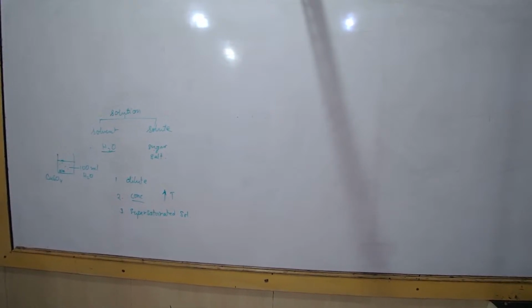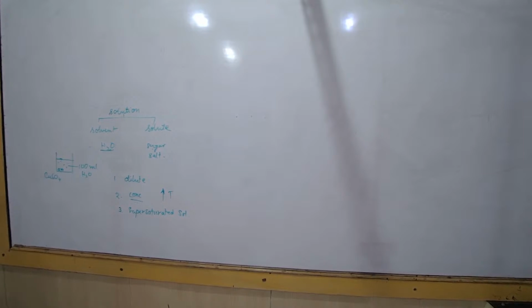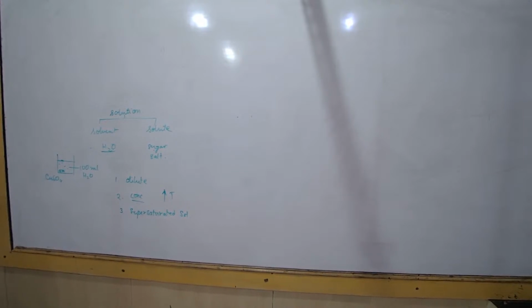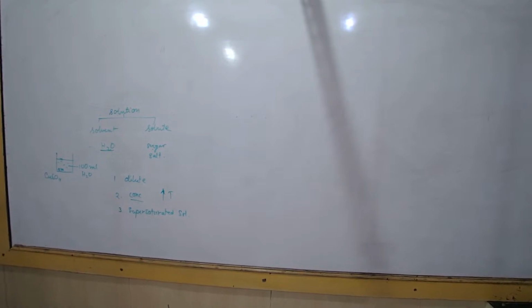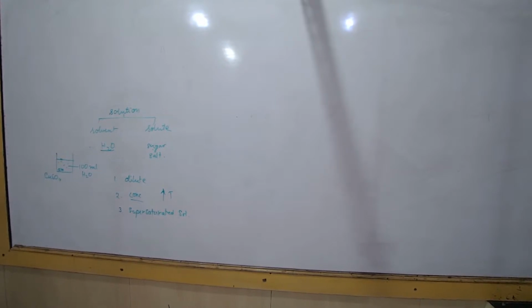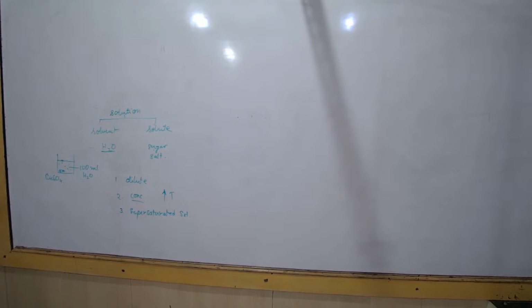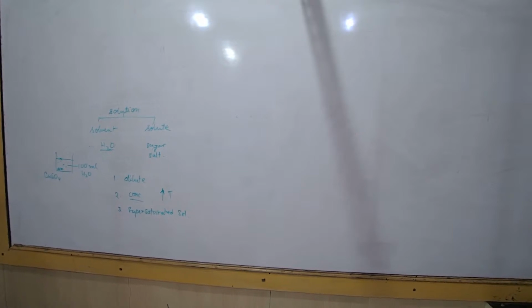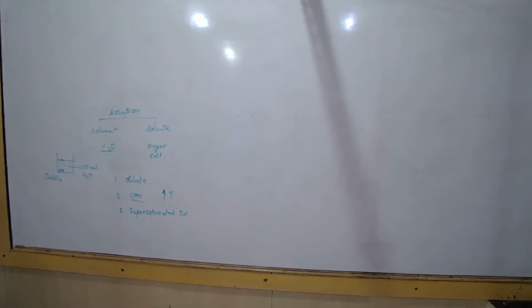In 100 grams, if I dissolve 62 grams, it becomes a saturated solution. But now we have taken only 50 grams of water, so only half of it. The solubility table is for 100 grams of water. Write it down, make a note of it, at least in the notebook somewhere.